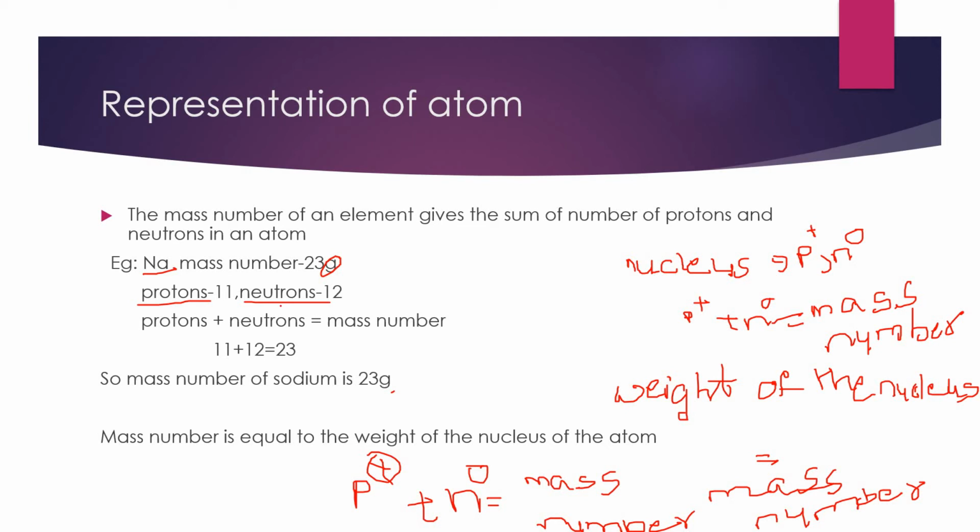I will explain later how neutrons are calculated. Up to now, protons are 11 and neutrons are 12. Protons plus neutrons equals the mass number. I am adding 11 plus 12 and I got 23. So according to this example, the mass number of sodium is 23. Mass number is equal to the weight of the nucleus of an atom, meaning the sum of protons and neutrons. Never forget these statements because they are basic and important in the whole of chemistry, and in the structure of the atom also.